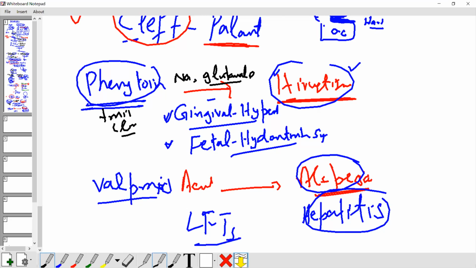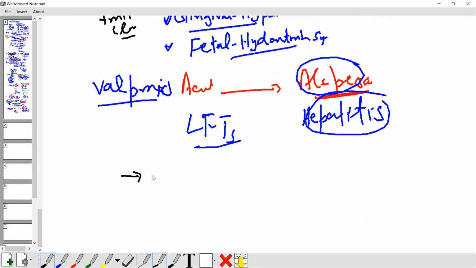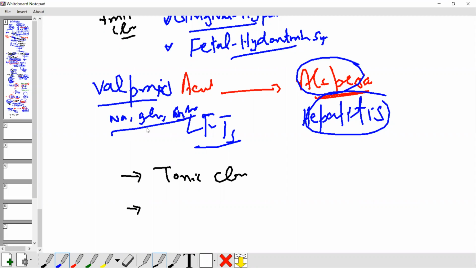Valproic acid. What are the uses of valproic acid? We use it for tonic-clonic seizures. If any drug can control generalized tonic-clonic, it can treat any seizure. Carbamazepine has limited action. Listen, what does valproic acid do? Valproic acid blocks sodium, blocks glutamate, and stimulates GABA. Those same three actions, so it's a more vast action. A more vast action can control more severe seizures also, because there is more variety of action. So we use it for tonic-clonic seizure.